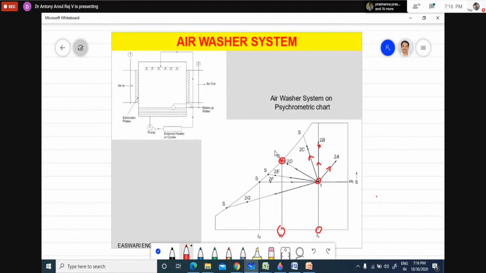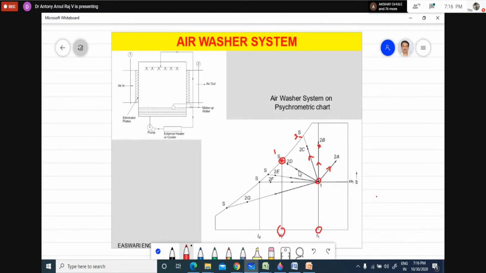So this is the starting point. Okay, and for the second location, if I want to find the enthalpy, it will be somewhere here. Now if I'm moving from here to here, what do I have to do? Heating only, because enthalpy is increasing. So heating only has to take place. So you are heating the water, but the air is getting cooled. So it is something different. You have to note it.